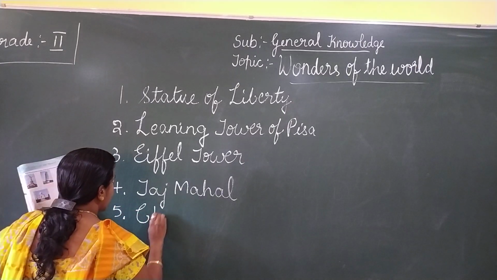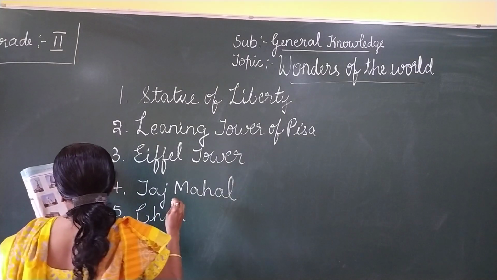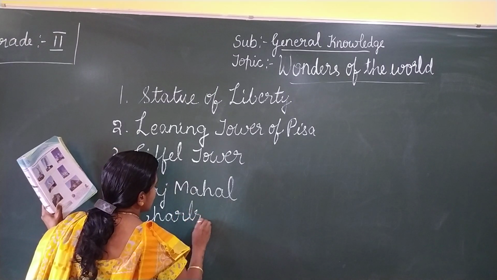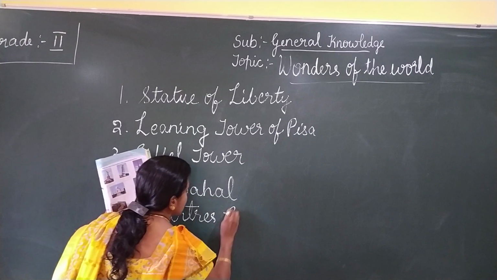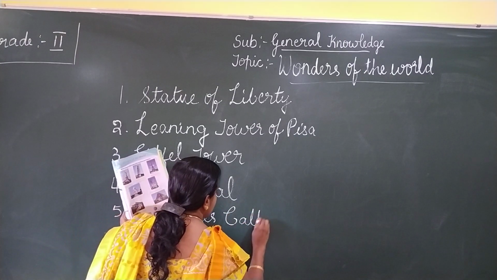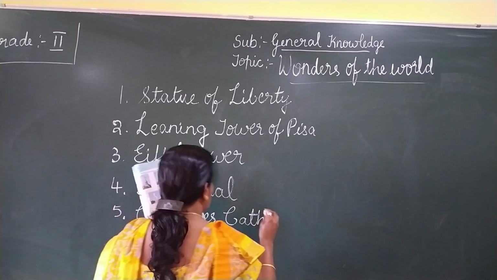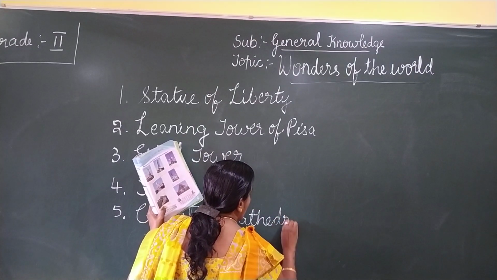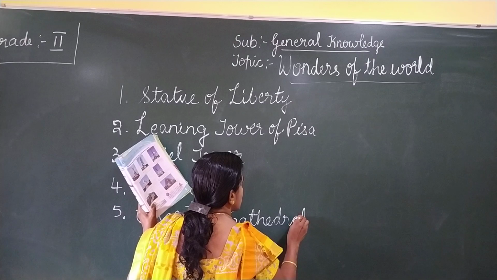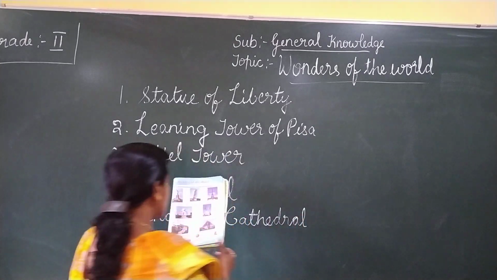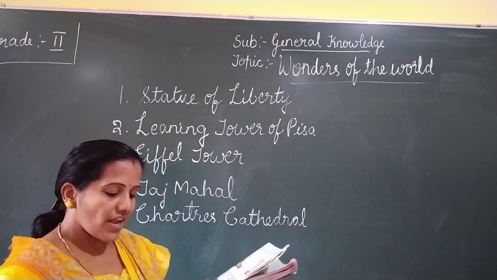Chartres, C-H-A-R-T-R-E-S, Chartres Cathedral, C-A-T-H-E-D-R-A-L. This is a church which is in France.